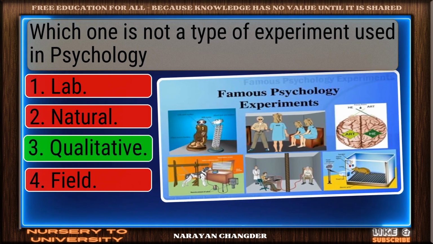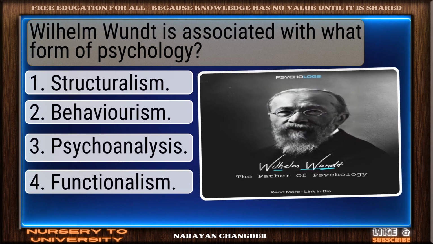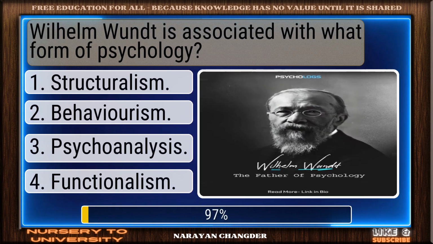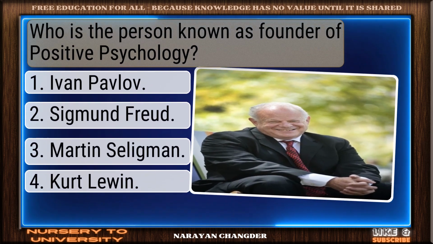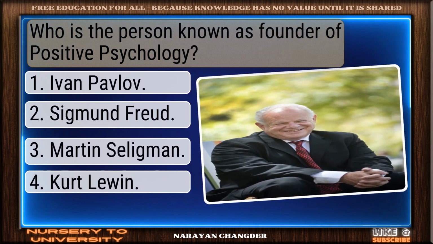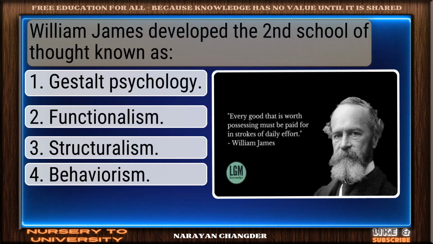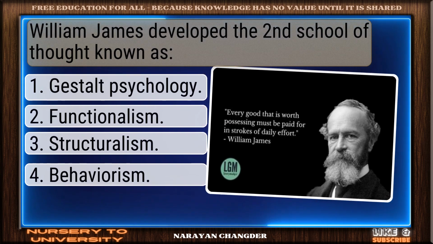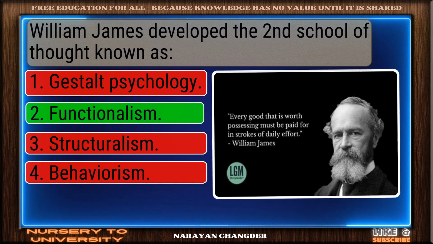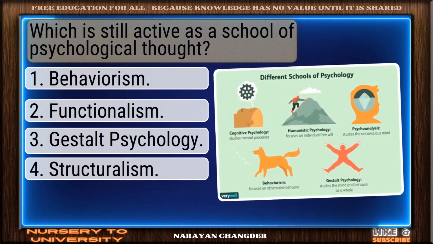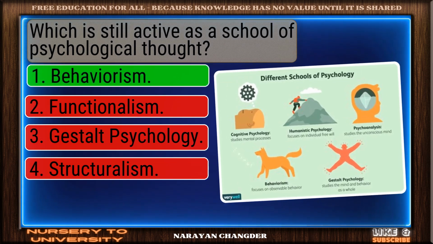Which one is not a type of experiment used in psychology? Thoughtful answer. Qualitative. Wilhelm Wundt is associated with what form of psychology? That's accurate. Structuralism. Who is the person known as founder of positive psychology? Spot on. Martin Seligman. William James developed the second school of thought known as. Well supported. Functionalism, which is still active as a school of psychological thought. Exactly. Behaviorism.